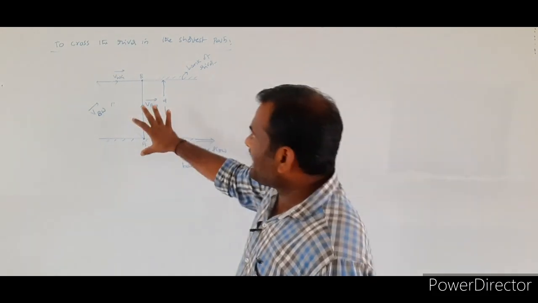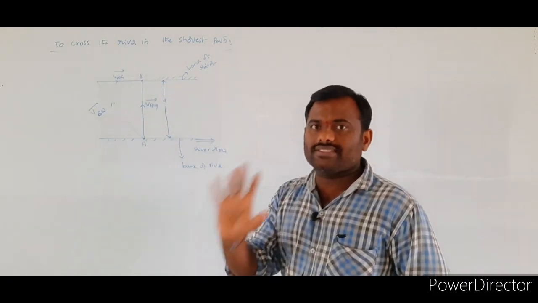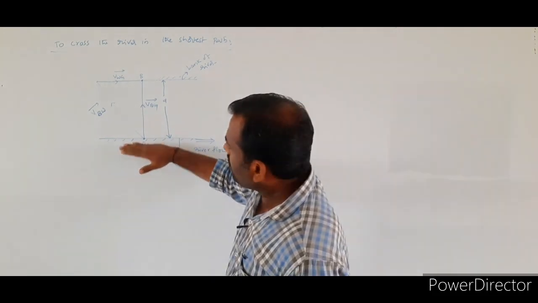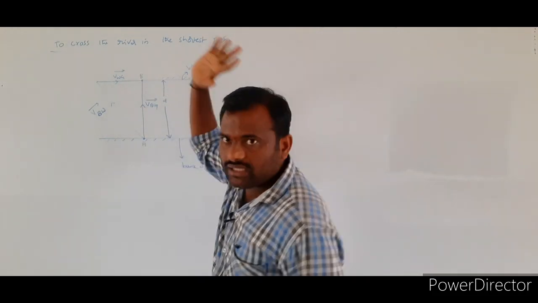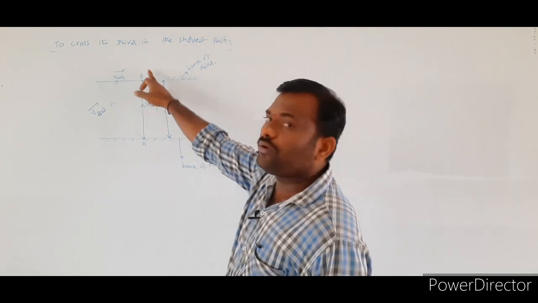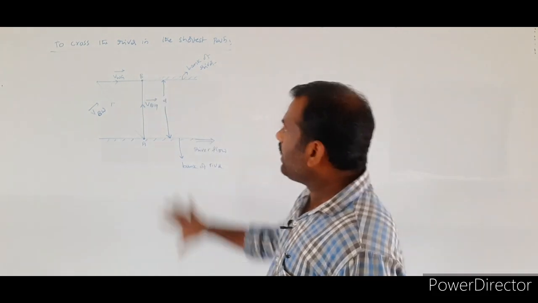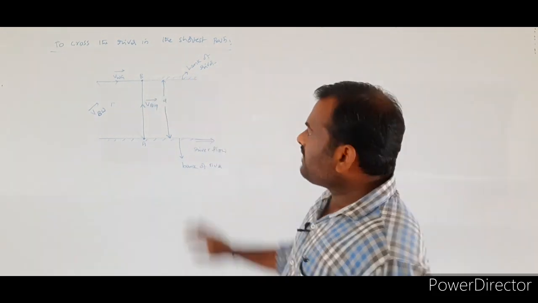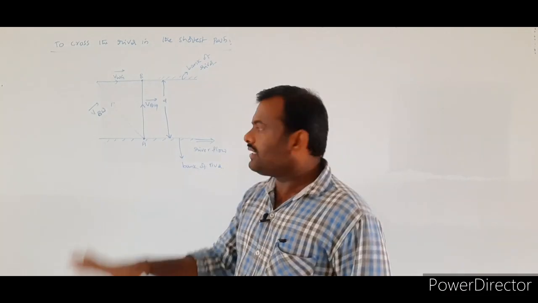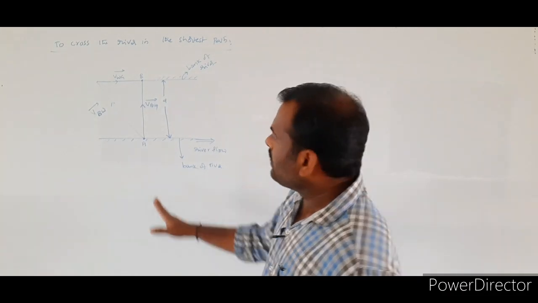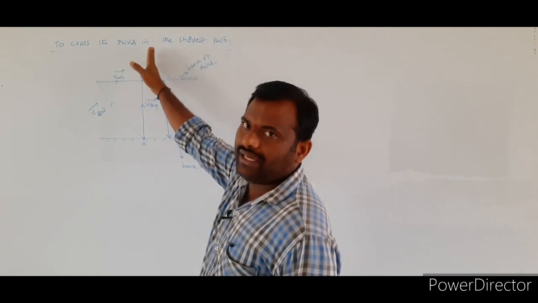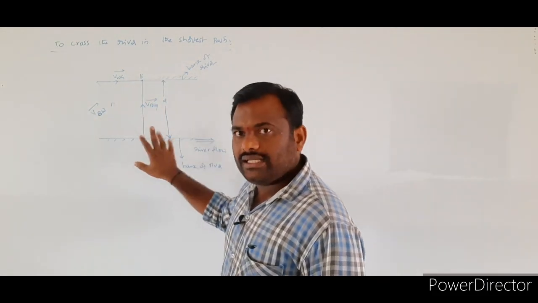So what is our aim? We have to cross the river. That means we are moving from one bank to the other bank. So I want to reach the opposite point B. If the water is not flowing in the river, we will directly reach the point B if we start from the point A.